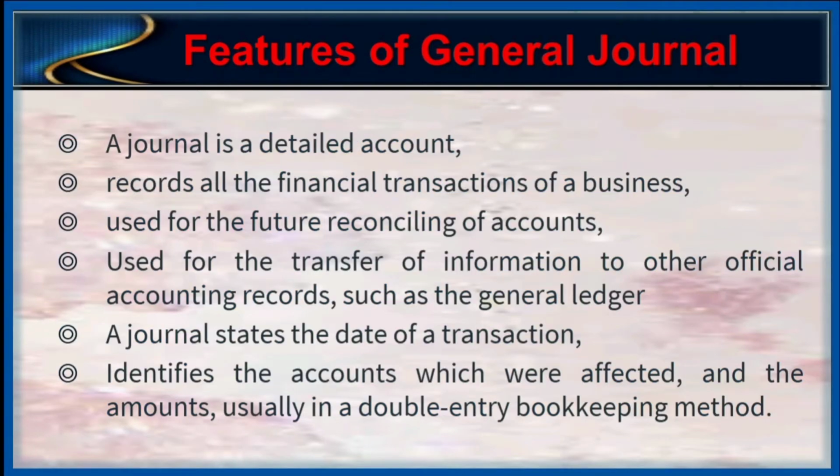Features of general journal. Number 1, a journal is a detailed account. Number 2, records all the financial transactions of a business. Number 3, used for the future reconciling of accounts. Number 4, used for the transfer of information to other official accounting records such as the general ledgers. Number 5, a journal states the date of the transaction. And number 6, identifies the accounts which were affected and the amounts, usually in a double entry bookkeeping method.